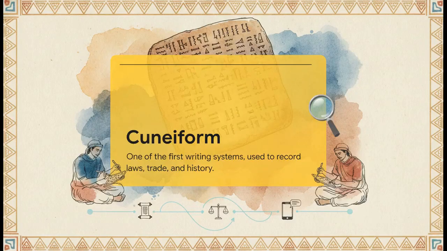And to manage this rapidly growing society, they had to innovate. So they developed cuneiform, which is one of the world's very first writing systems. They used it to record their laws, keep track of all their trade, and document historical events. So think about this. Every single time you jot down a quick note on a piece of paper or shoot off a text message today, you are directly echoing the groundbreaking innovations of these ancient people.